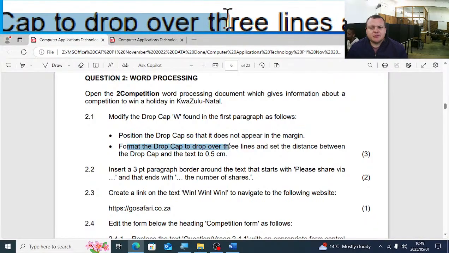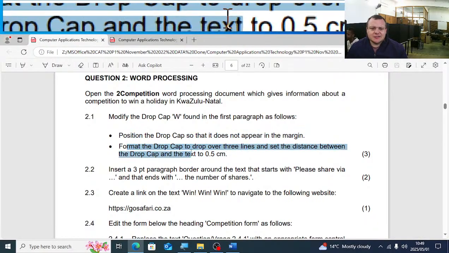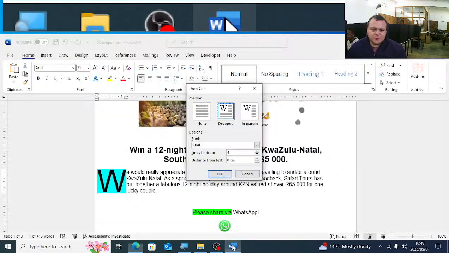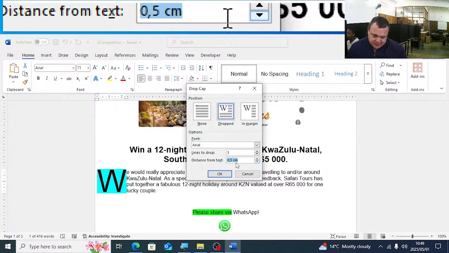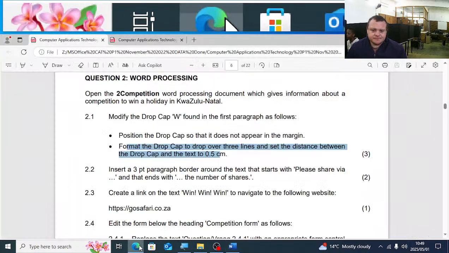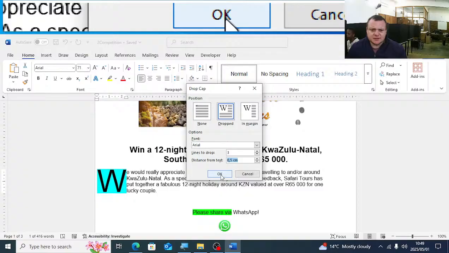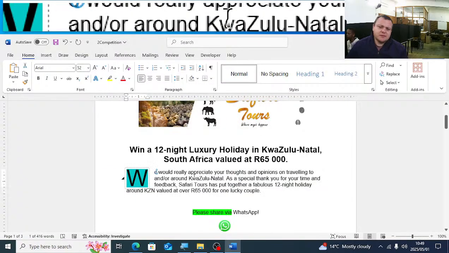Format the drop cap to drop over 3 lines and set the distance between the drop cap and text to 0.5. So it must only be dropped 3 lines and the distance from text should be 0.5 centimeters. And you'll say okay.